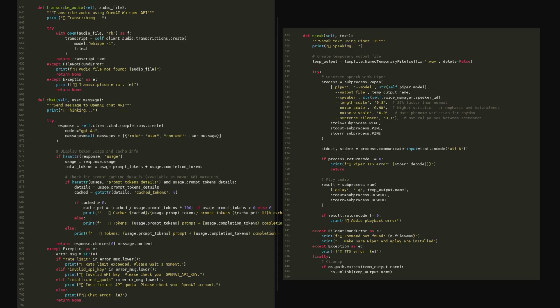The 3 core steps are each a thin wrapper. Transcription sends the WAV file to Whisper and returns a string. Chat appends the user message, calls GPT-4o, logs token usage, and how many prompt tokens were served from cache, then returns the reply. Speak pipes the reply text into Piper, and plays the resulting WAV through aplay. The Piper flags tune speed, naturalness, and sentence pausing so the voice sounds relaxed rather than robotic.